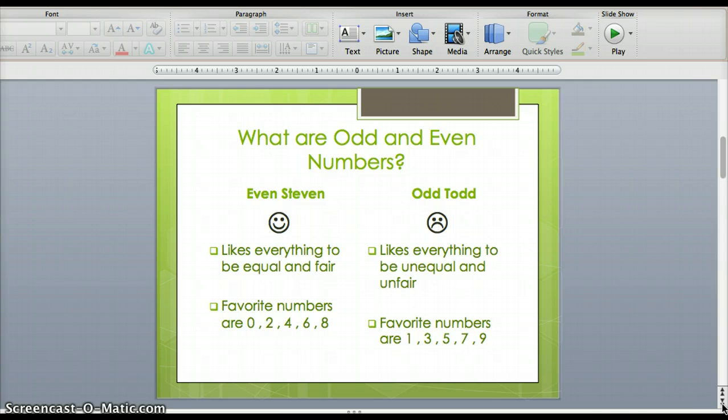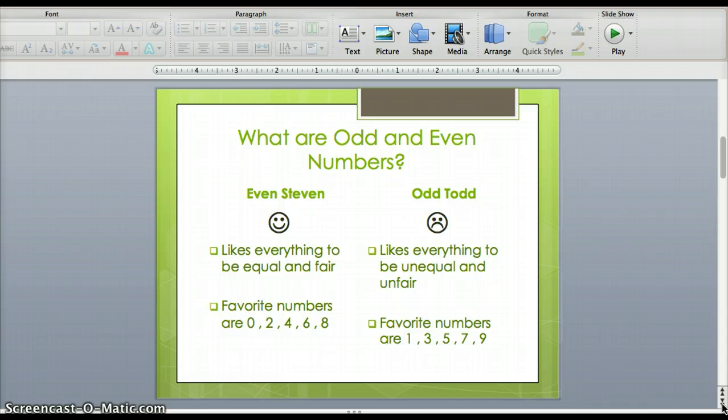Well, let me introduce you to two of my friends who may be able to help us, Even Steven and Odd Todd. Even Steven likes everything to be equal and fair. His favorite numbers are 0, 2, 4, 6, and 8. Odd Todd likes everything to be unequal and unfair. Isn't that odd? His favorite numbers are 1, 3, 5, 7, and 9.